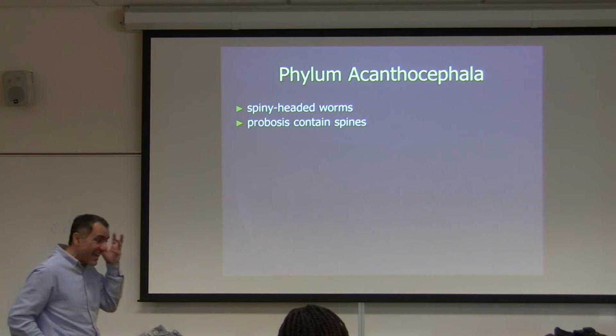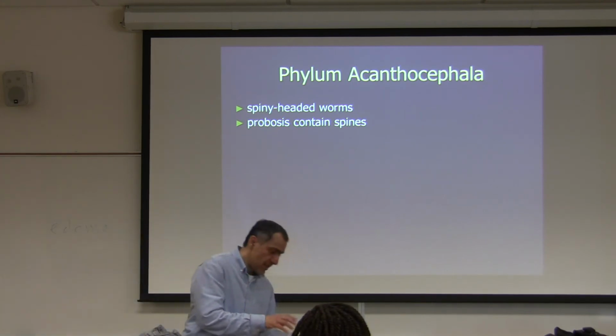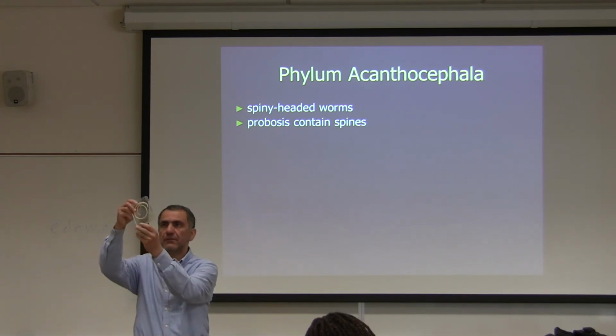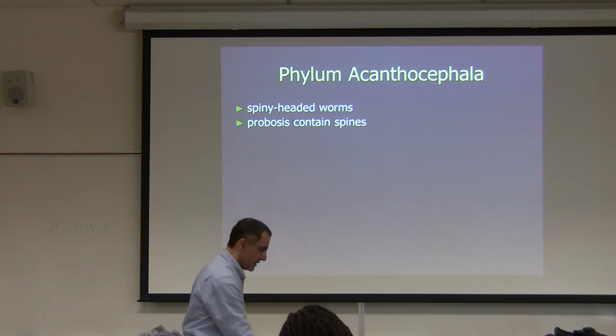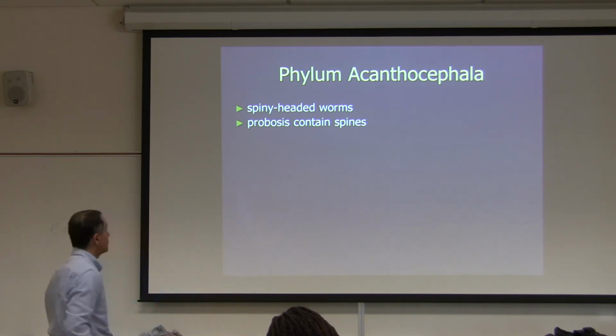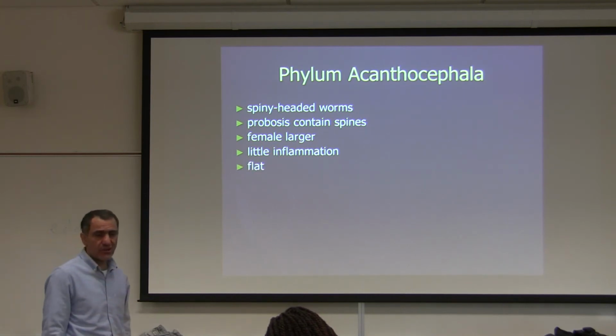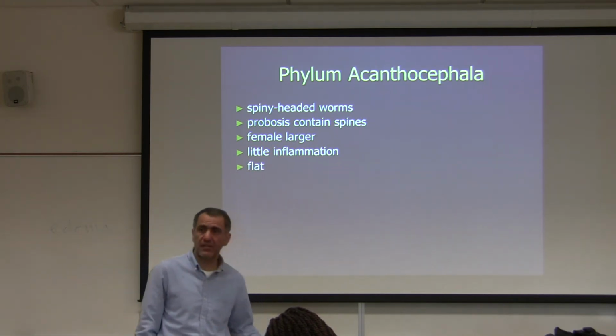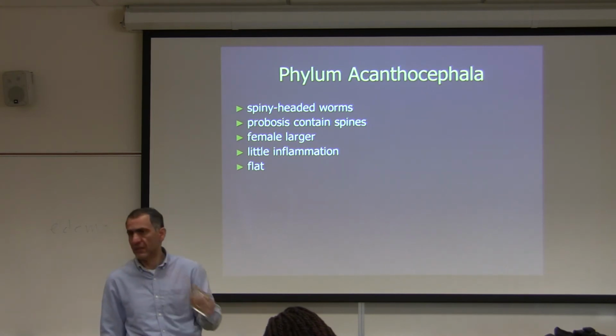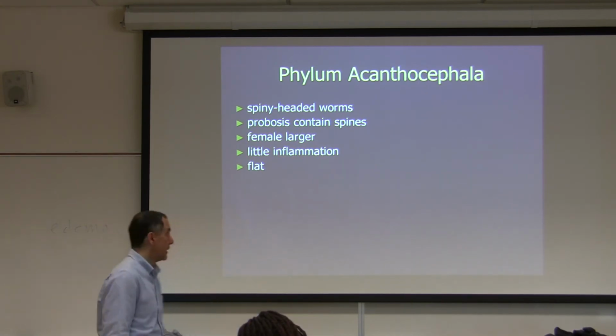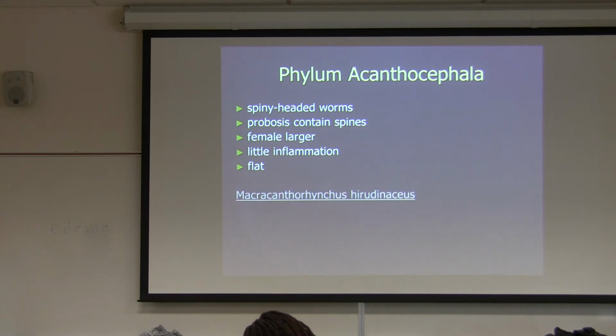Proboscis, that head that is spiny right here is called the proboscis. Very small here, you guys cannot see it from a distance, but if you come close, you will be able to see it. Female usually larger, little inflammation, as I mentioned this morning. They're flat when they're in their host, but when they take them out of their host, they become kind of round like this. Okay, and this is the organism.